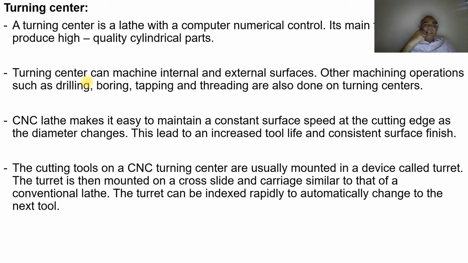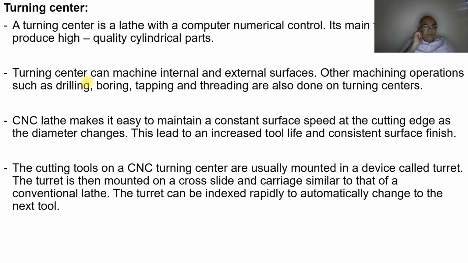A CNC lathe makes it easy to maintain a constant surface speed at the cutting edge as the diameter changes. This leads to increased tool life and consistent surface finish. In a conventional machine, as the diameter reduces, the forces on the tool naturally increase, so the tool life is reduced.